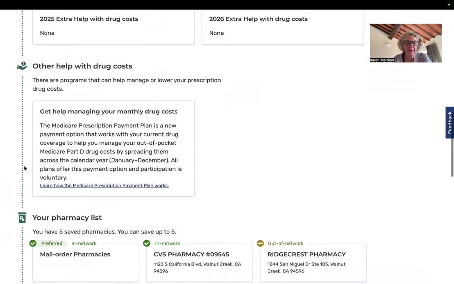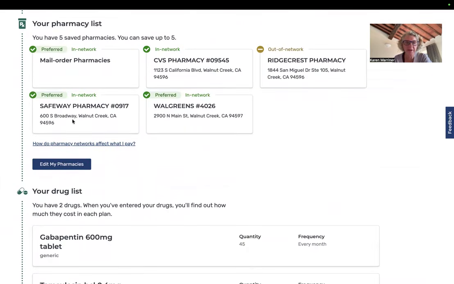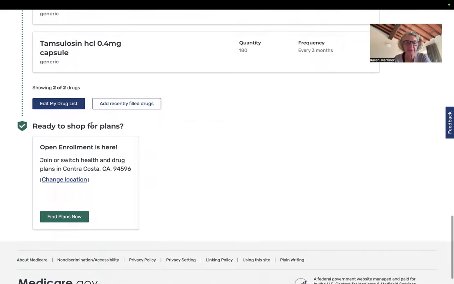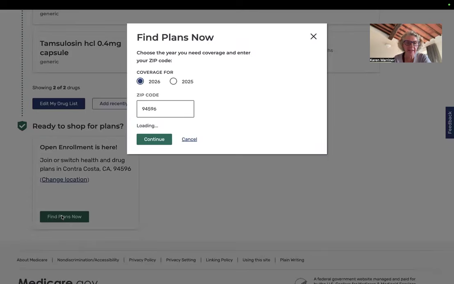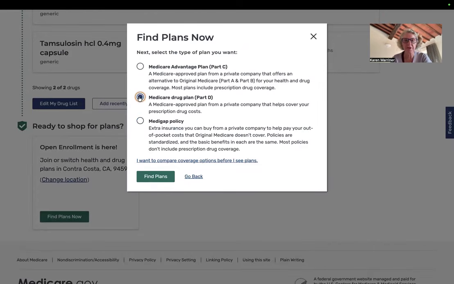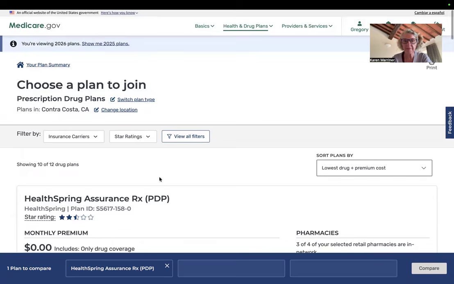The next thing to do as we continue scrolling down, there's our pharmacy and the work that we did there, our drug list, the work that we did there, and then it says ready to shop for plans. Yes, we're ready. So I'm going to say find plans now for 2026, continue, and I'm going to choose drug plan. Find plans. The beauty of me making this video for you is you can stop it at any point and go back and rewind and pause and do this side by side as you're doing your own analysis.